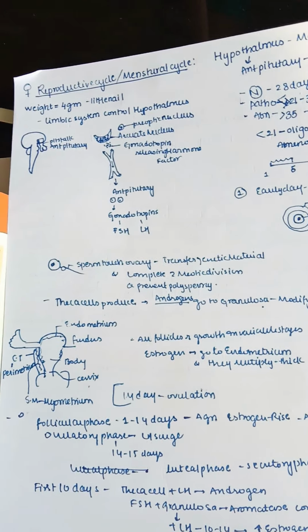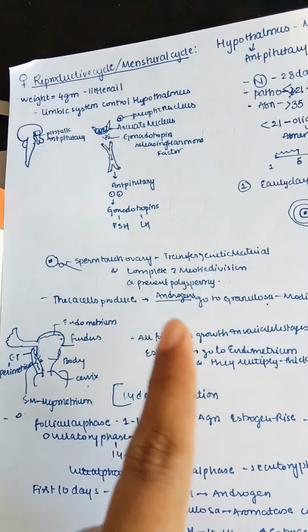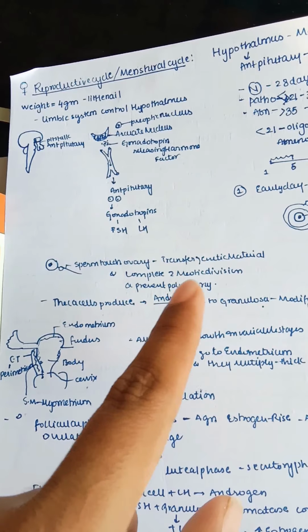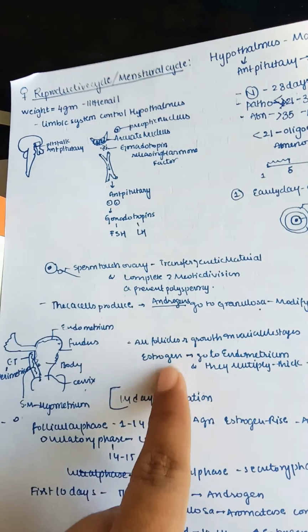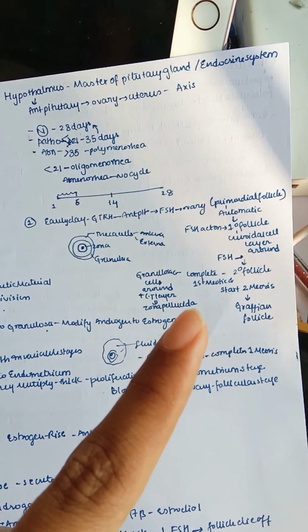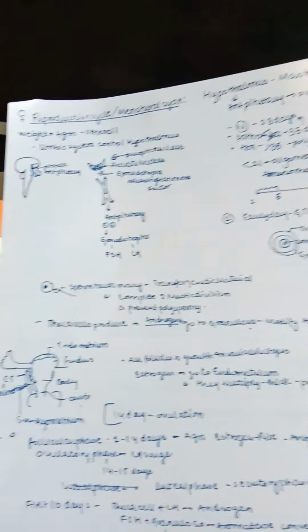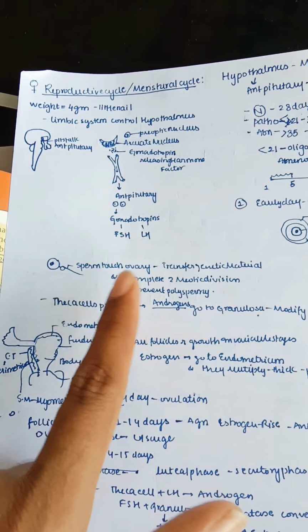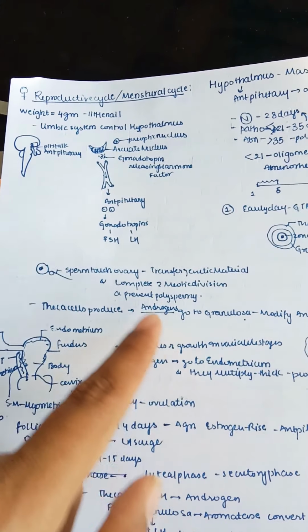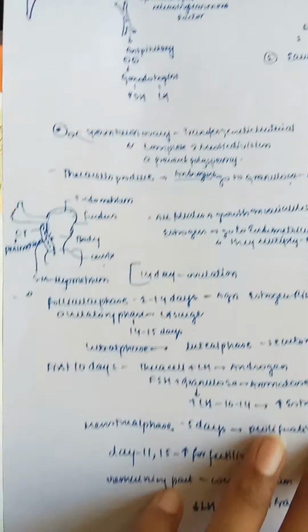What happens if fertilization takes place is the transfer of genetic material between the male and female, and completion of the second meiotic division. As I said, the first meiotic division stopped there and the second started in the secondary follicle. The second meiotic division completes only when fertilization takes place. So this is an important point to remember. It also prevents polyspermy. This we will learn in our fertilization, right?